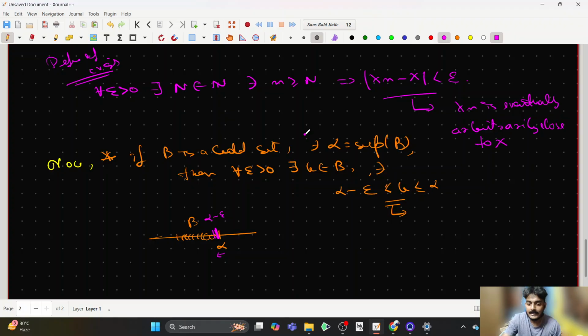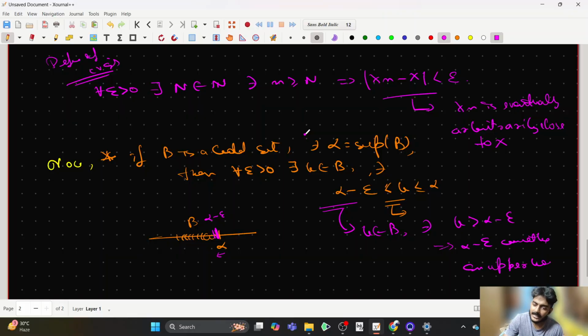That is, there will always be elements b in B such that b is greater than alpha minus epsilon, which means alpha minus epsilon cannot be an upper bound. It again clarifies that alpha is the least upper bound. Any real number less than alpha, even a little bit, won't be an upper bound. So we will make use of this statement.